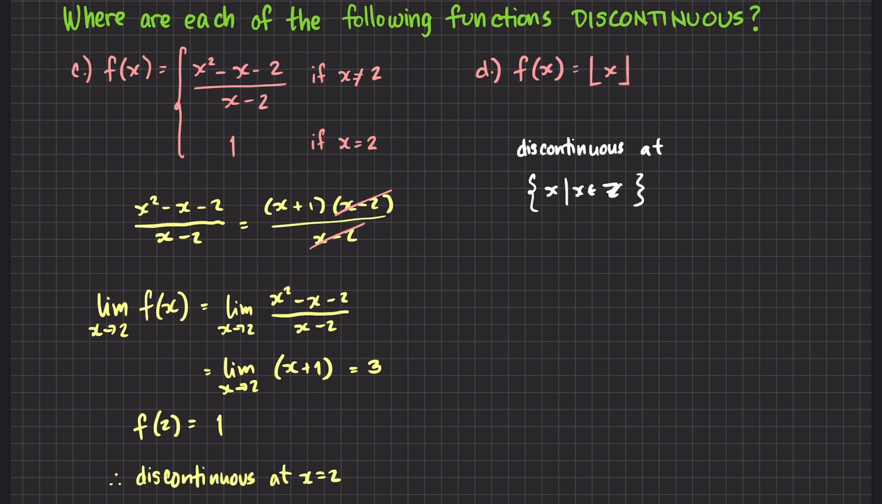For our fourth example, we are looking at the floor of x. And from our meeting last time, we have seen where it jumps. We will have a jump discontinuity because the graph of the floor function looks like this, and the jump occurs whenever x is equal to an integer. So, our function is discontinuous whenever x is an integer value.